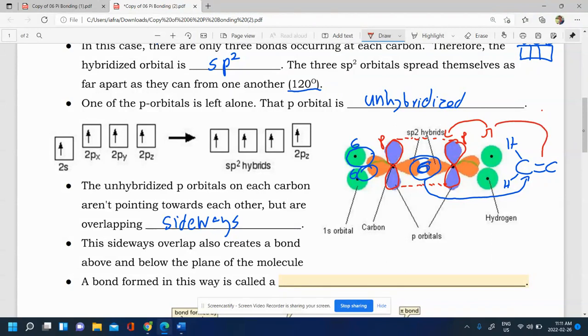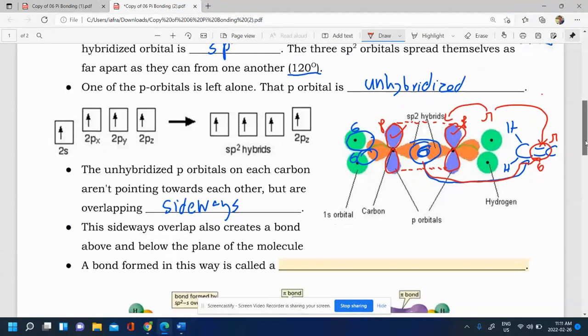So this is our pi bond here. And as I mentioned, this part over here is the sigma bond there. So the sideways overlap of the unhybridized p orbitals on each carbon, one here and one here, will lead to the production of the pi bond, which therefore leads to a double bond with our single sigma bond there.